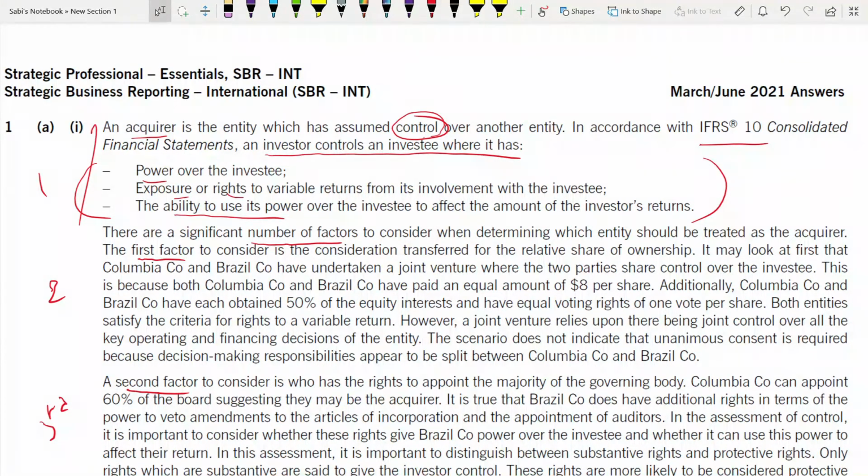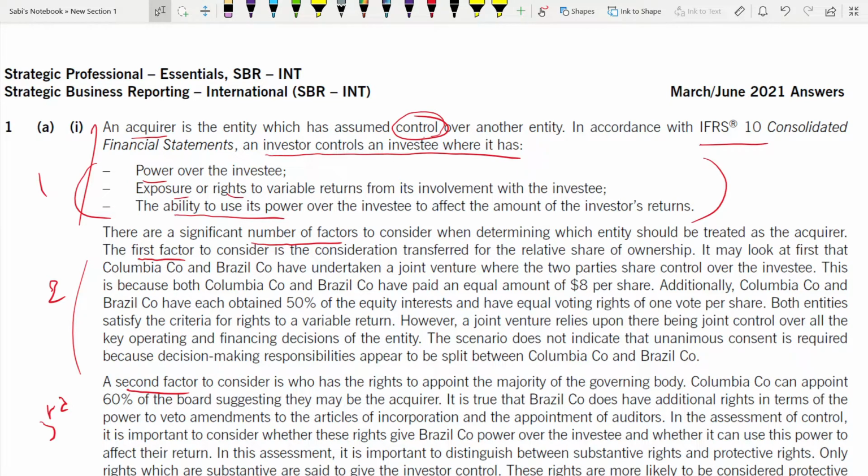So what is the first factor? Here the explanation is lengthy, but your explanations can be smaller than this. You might explain this in 3 lines or 4 lines, that's fine. As long as you explain and include all the relevant information, the figures from the scenario, you will get the full marks. Length does not matter. Don't worry that yours are too short. Look at whether the things that have to be included are in your answer or not.